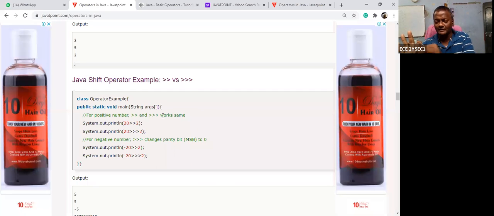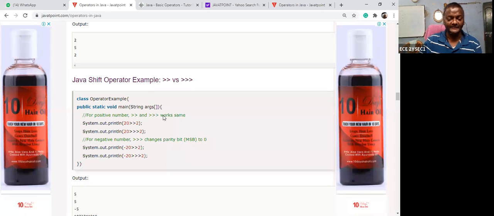The MSB indicates the sign. If the sign is 0, then this number is positive. Please remember, in the binary system, it is very, very important. If the MSB is 0, the number is positive. If the most significant bit is 1, then this is a negative number, and that negative number is in 2's complement form.